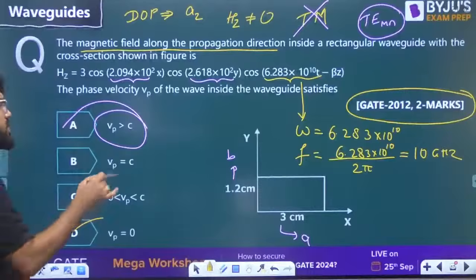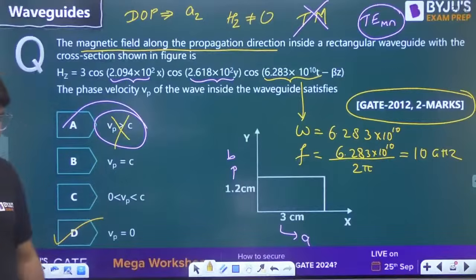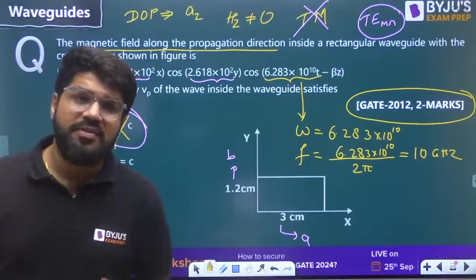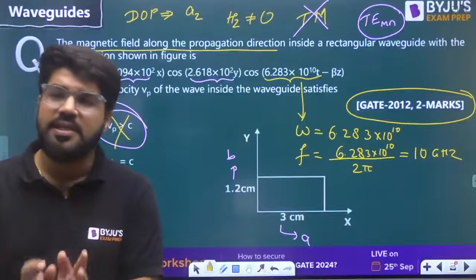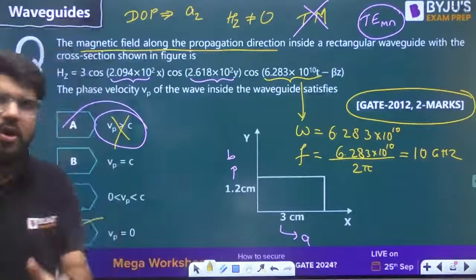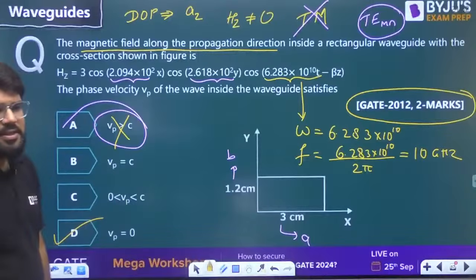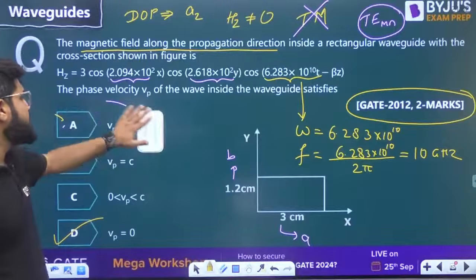Very easy question to misguide many of the students, because when you study waveguides as theory, as a basic class, you are always taught VP is greater than C. You are always taught VP greater than C, right?